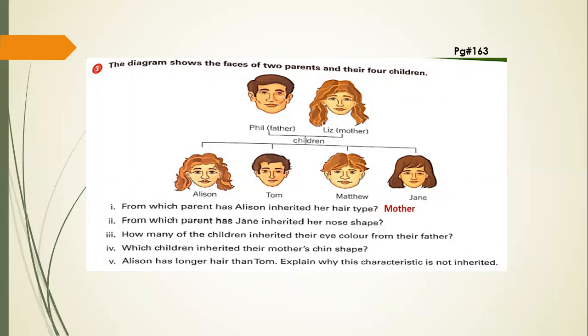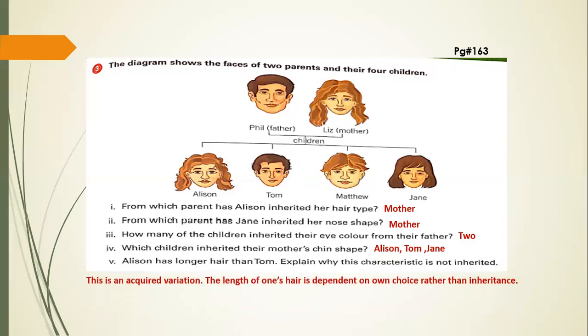From which parent has Ellison inherited her hair type? So Ellison gets her hair type from her mother. From which parent has Jane inherited her nose shape? So if you can see, Jane has inherited her nose shape from her mother. How many of the children inherited their eye colors from their father? So two of them. Which children inherited their mother's chin shape? So that is Ellison, Tom, and Jane. Three of them. Ellison has longer hair than Tom. Explain why this characteristic is not inherited. So the answer is this is an acquired variation. The length of one's hair is dependent on one's own choice rather than inheritance.